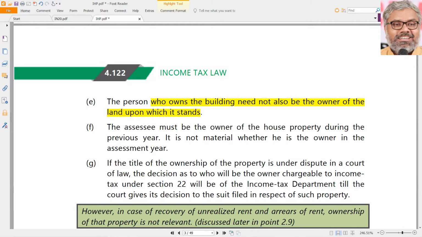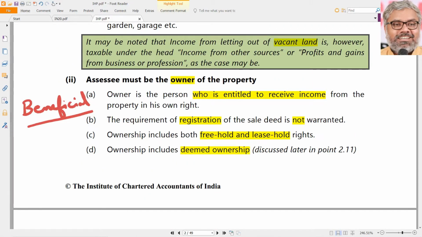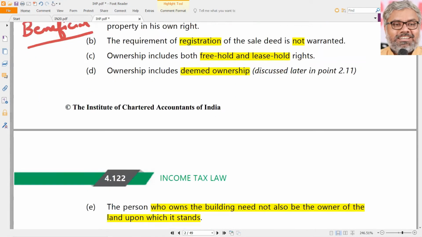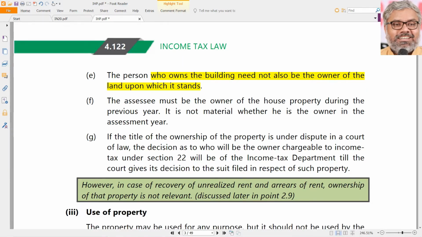Point is, does it matter? When we talk about income from house property, are we worried about building or land? We are only worried about the building. The land is none of our business. Whether the land is owned by the SC or not, we don't care. What should be owned by the SC? The building should be owned by the SC, which is called property here, not the land on which the building is standing. That may or may not be owned by the SC. So even if a building is constructed on a leasehold land, still that building is considered to be owned by the SC. That is the point here.